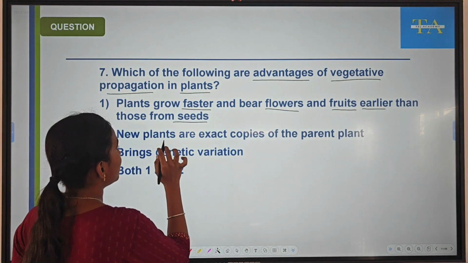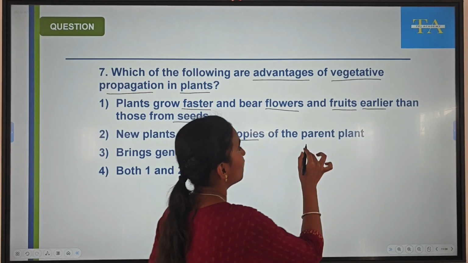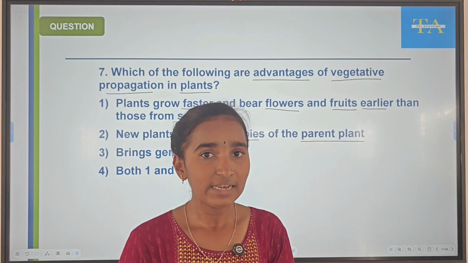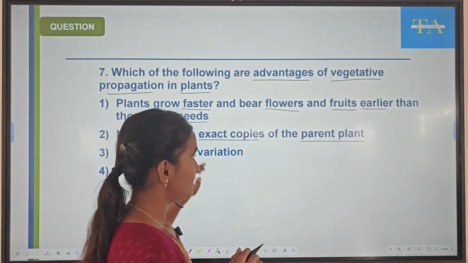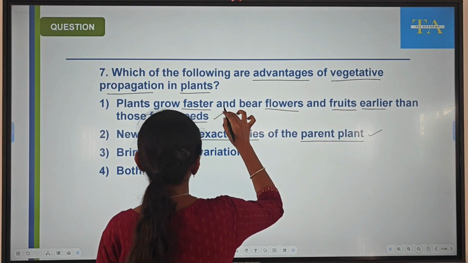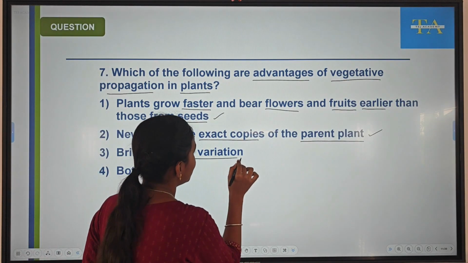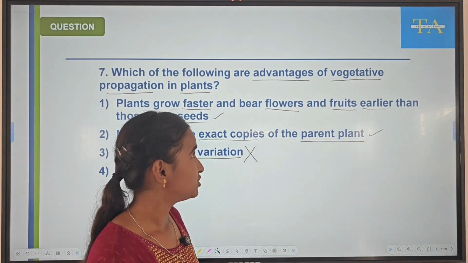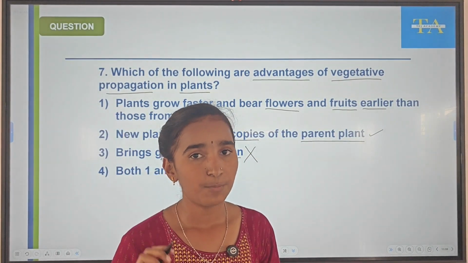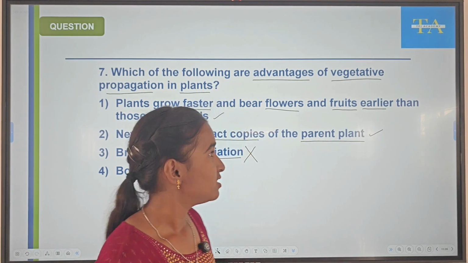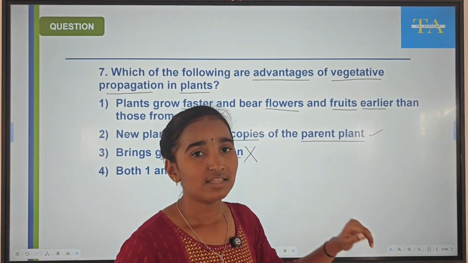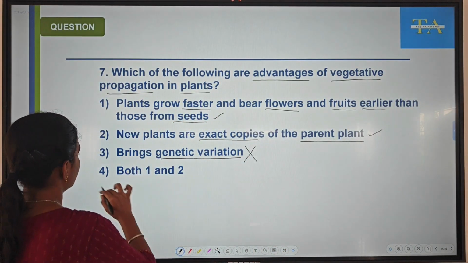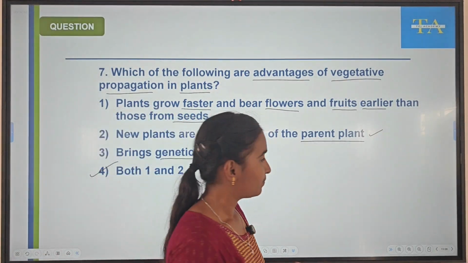Second one, new plants are the exact copies of the parent plant. Through vegetative propagation, the new plants which are obtained will be exact copies of their parents. So this is also one of the advantages. Brings genetic variation. So this is not an advantage of vegetative propagation. This is a wrong statement. It does not bring genetic variation since the new organisms are the exact copies of their parent. So our advantages are both 1 and 2.